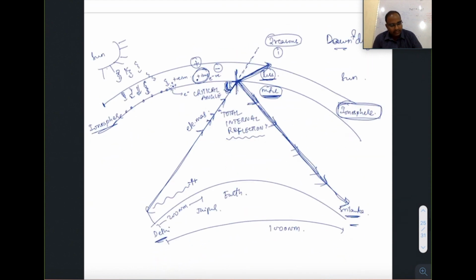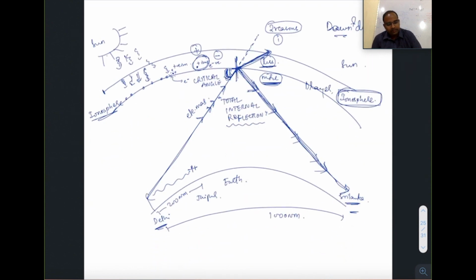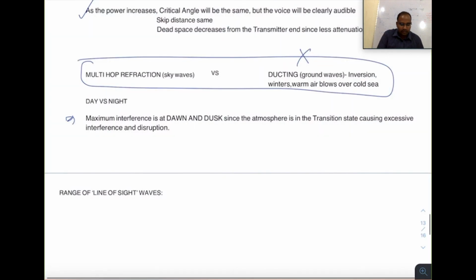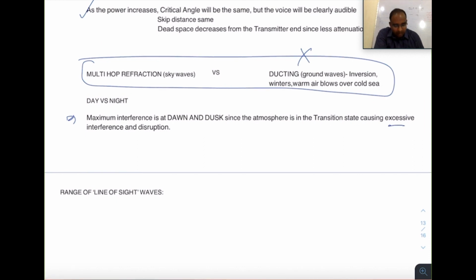So this D layer will keep on moving up and down, depends on the ionization, depends on the power of the sun. So the sky waves show very abnormal behavior. They interfere with the direct waves. Sometimes they will come like this, sometimes they will come here only, sometimes they will go here only. So it will interfere with other waves. Okay, so if the question is like maximum interference, it is at dawn and dusk.